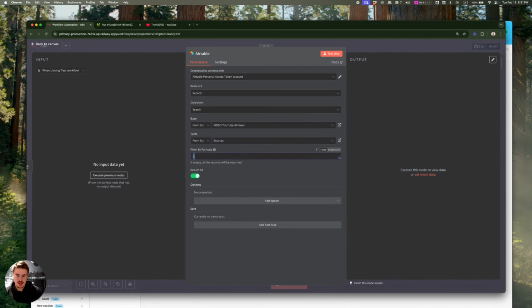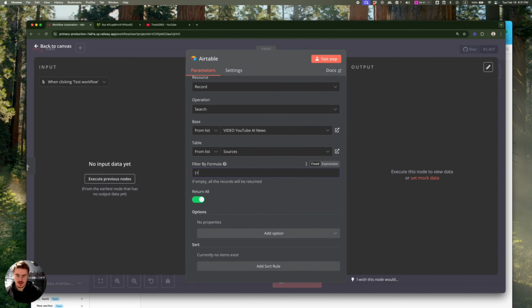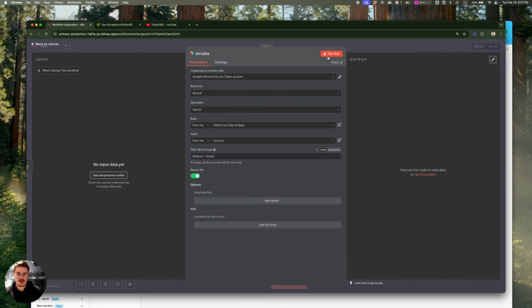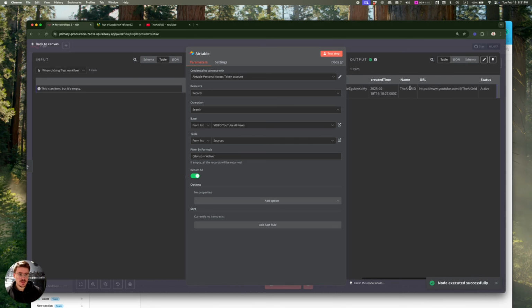sources, and then we need to say where, I'm just going to zoom in a little bit, where the status is equal to active, right? This is where we're going to filter it out based on only active sources. And if you click that step, you should be able to see this data right here along with the link, etc. Let's just rename it to get current sources.